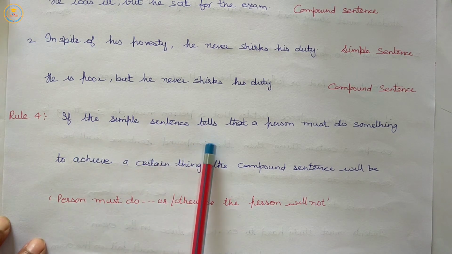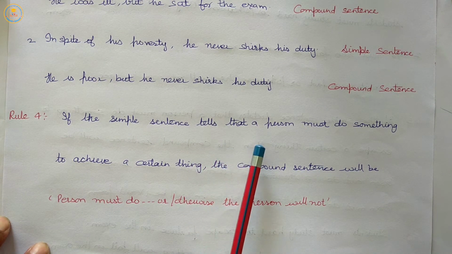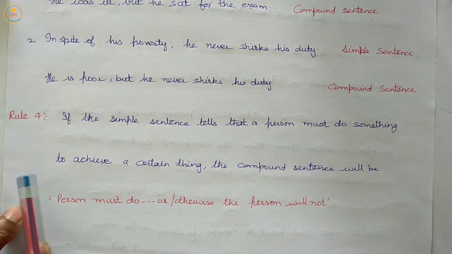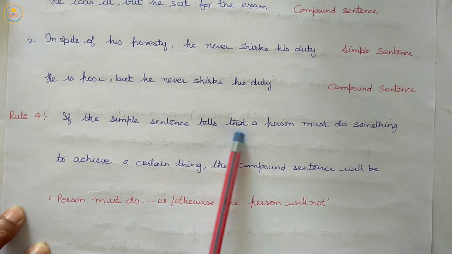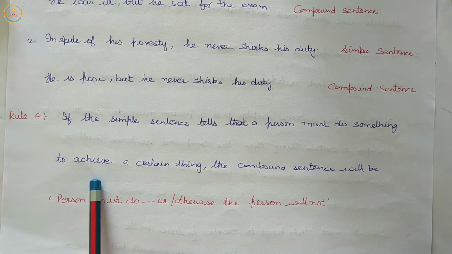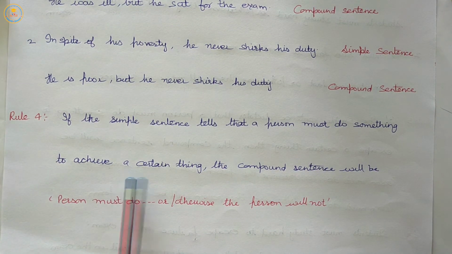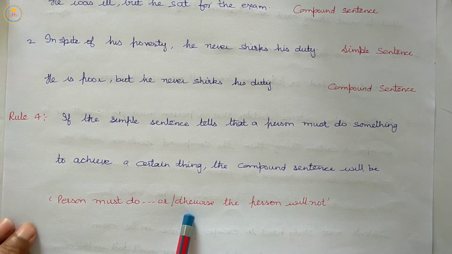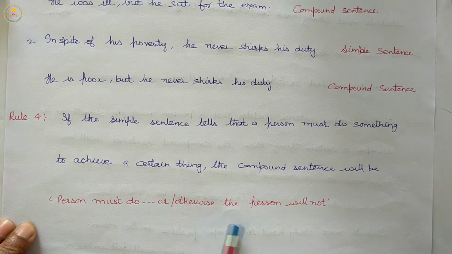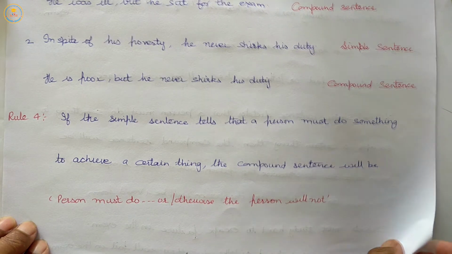If the simple sentence tells that a person must do something to achieve a certain thing, the compound sentence will be in the form of person, that we have already read, that must do, plus we will use or otherwise in the sentence with the rest part of the sentence. The person will not. We will add this also. Let us clear it with an example.